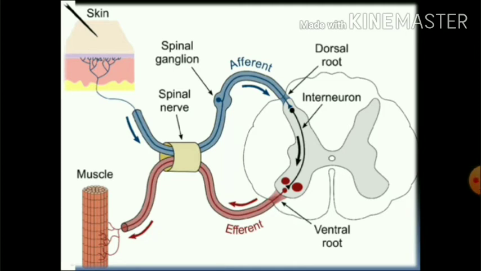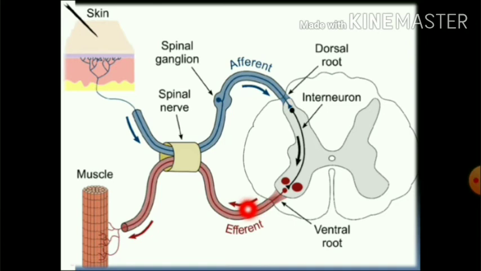If we trace the reflex arc starting from the stimulus, here my pointer is on the stimulus, the needle. This needle, when it pricks our skin, the thigmoreceptors present in the skin will carry the impulse to the afferent nerve or sensory nerve. From the sensory nerve, the message will be sent to the spinal cord. In the spinal cord, the relay neurons will relay the message to the efferent nerve.